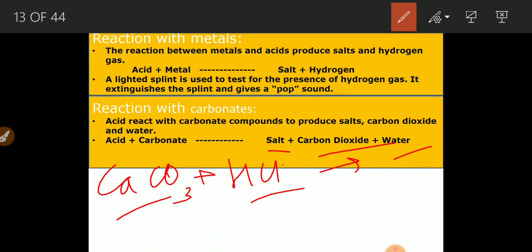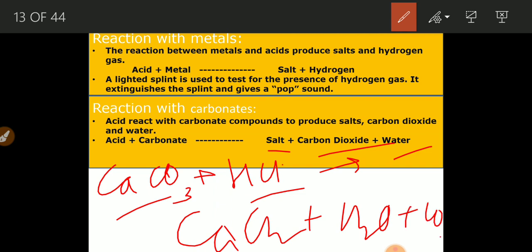The products should be salt, carbon dioxide and water. So the salt will be CaCl2 plus H2O plus CO2. These are the common products formed in this reaction. CaCl2 here is the salt, this is water, and this is carbon dioxide gas.